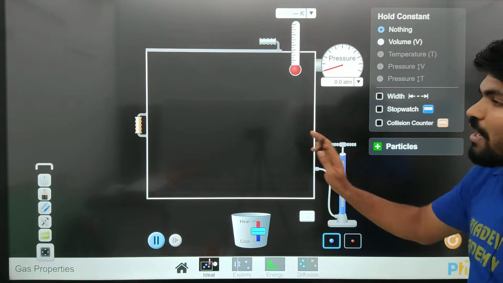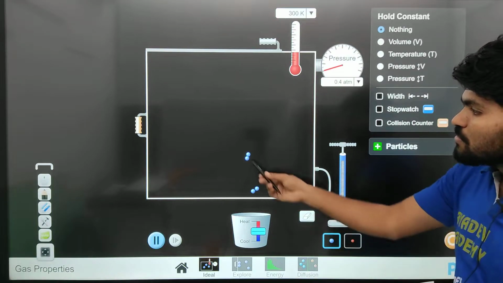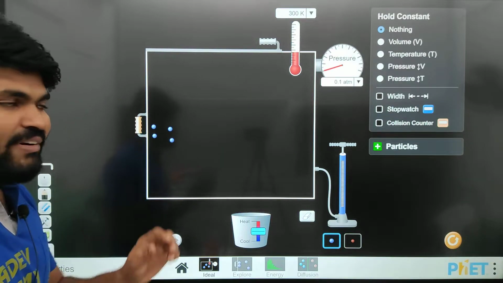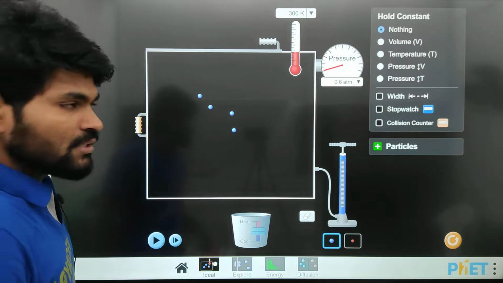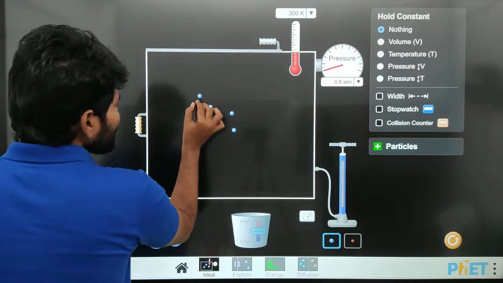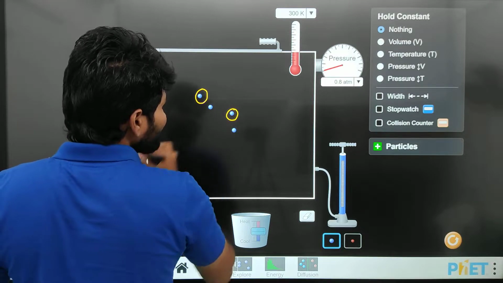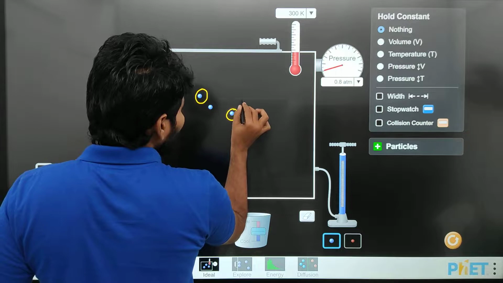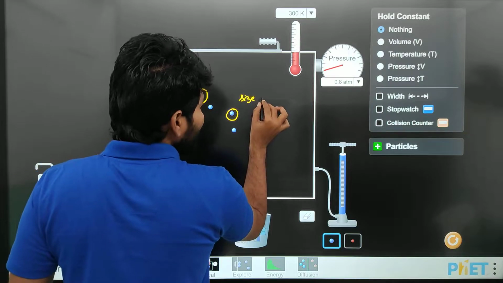So here, for our purpose, I am taking only 2 or 3 molecules. Gas is made up of molecules, first point. And gas molecules are very tiny particles, the tiniest particles. And how is the size? The size of a molecule is much less than